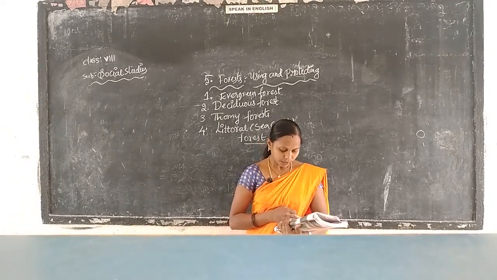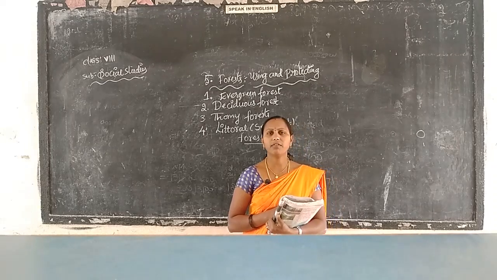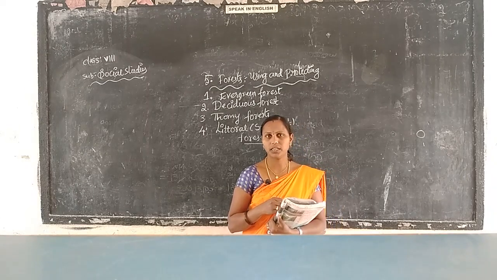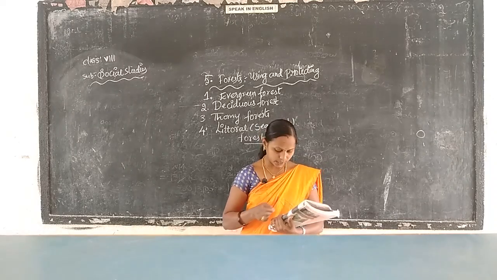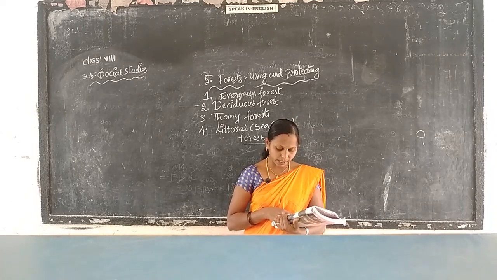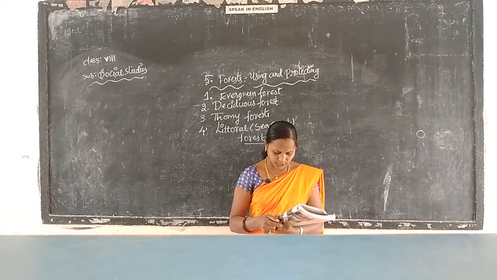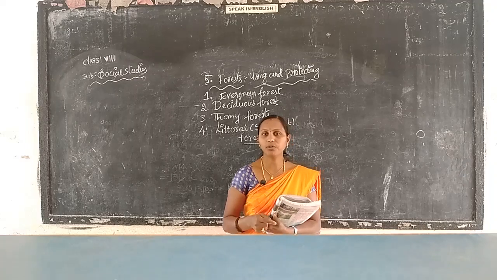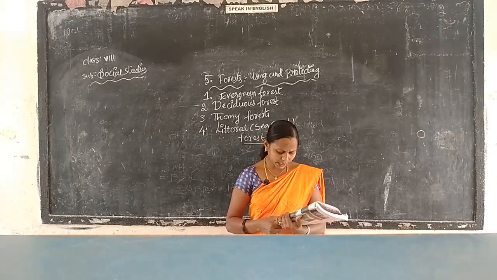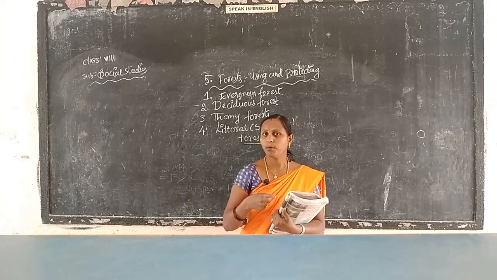And the next, the trees shed their leaves during the dry months. It is a dry month, which means every time the leaves will fall down. And then they try to conserve moisture by getting rid of the leaves during those months. New leaves come only after one set of rain. Only one time, after the rain, the new leaves will come, and then they can produce food for themselves.